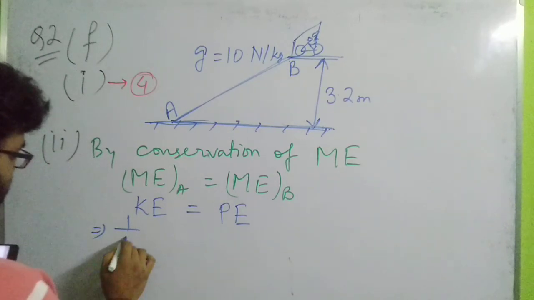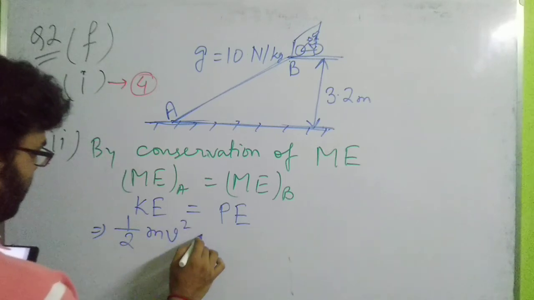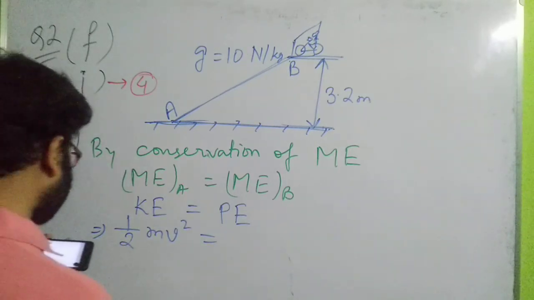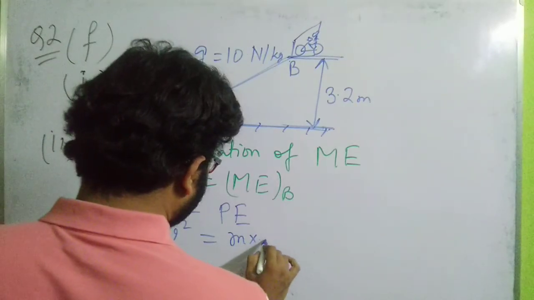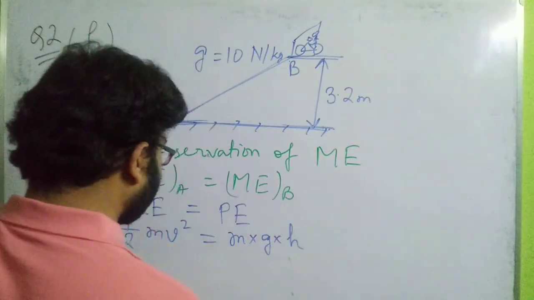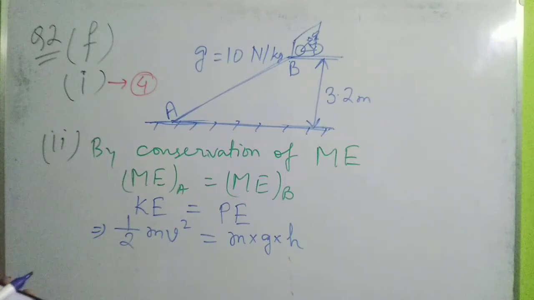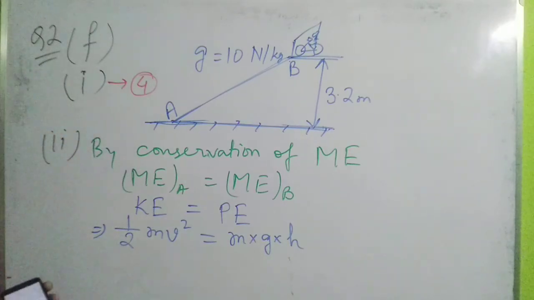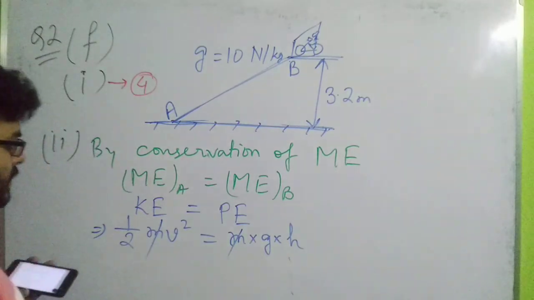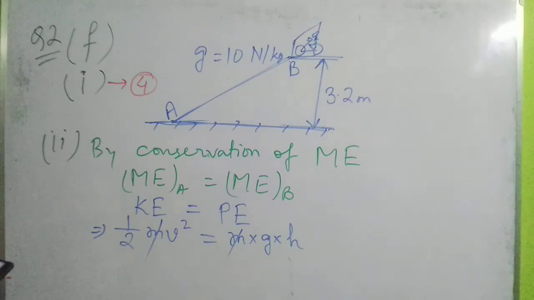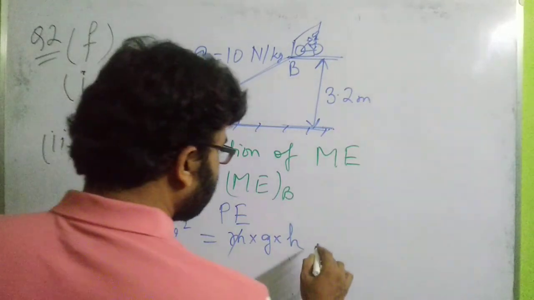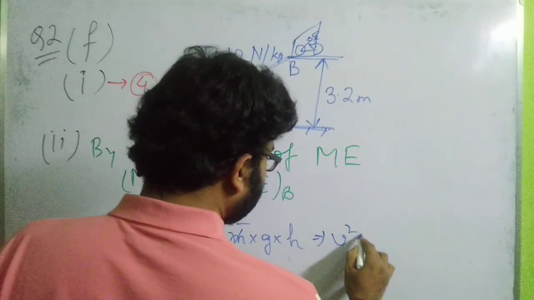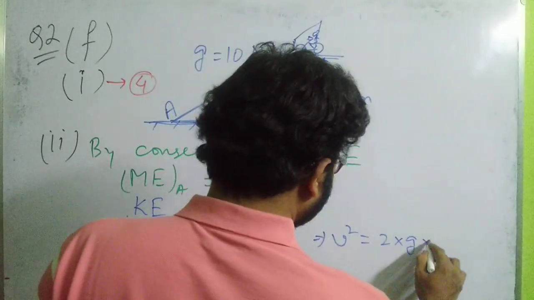So the kinetic energy is given as half mv square, and the potential energy is mgh, m into g into h, gravitational potential energy. Now, equating these two equations, we can calculate the value of V. The mass m is taken out from both sides. So what remains? V square equals 2 into g into h.